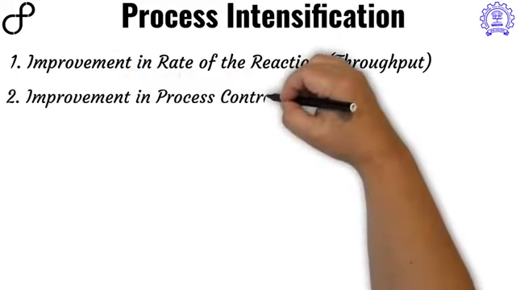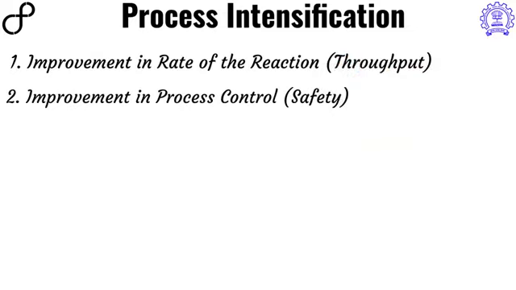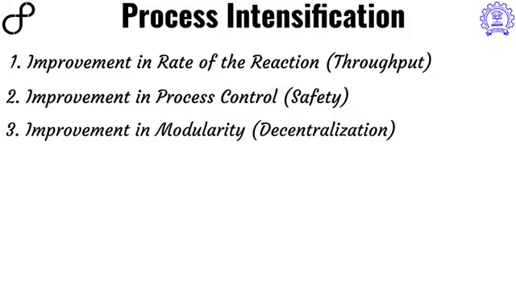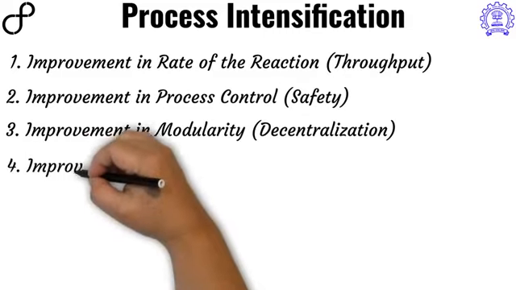Another definition can be improvement in process control. This helps in improving safety and also can help in decreasing the batch failure rate. The third definition is improvement in modularity. This helps in improving the maintenance of the production unit as well as replacement or relocation of the production unit.